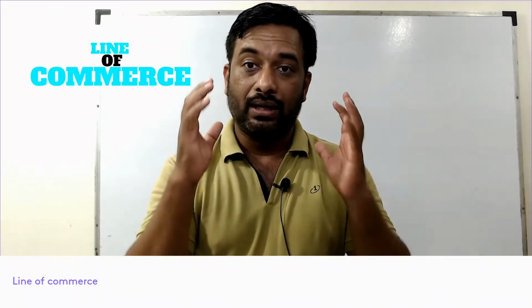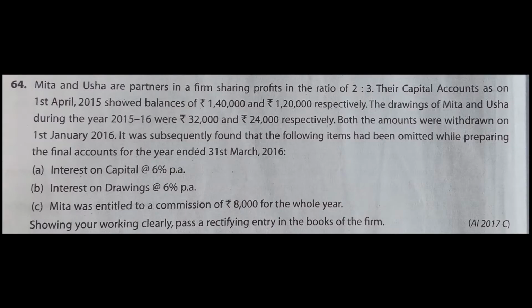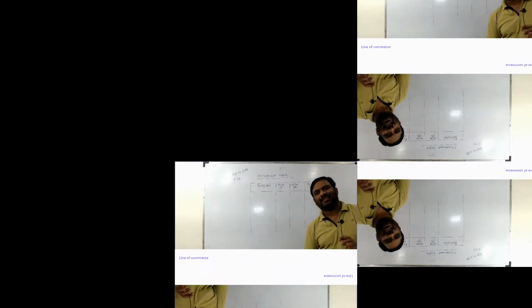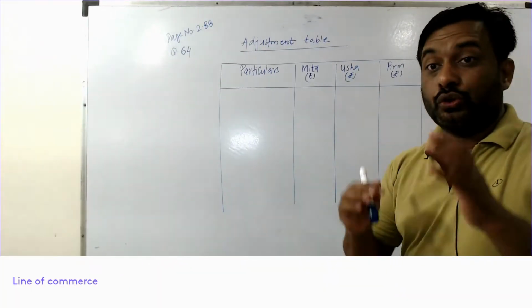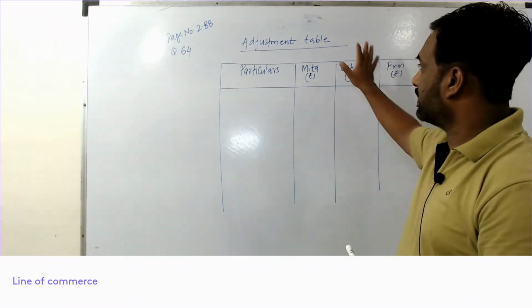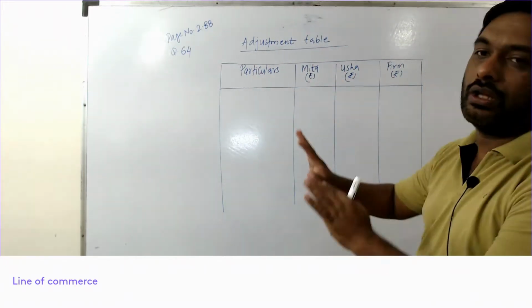Let's solve this. Let's understand how rectification is done, or how past adjustment is done. So let us solve this question. To solve a past adjustment question, we need to make an adjustment table. So this is the table where we do all the calculation.